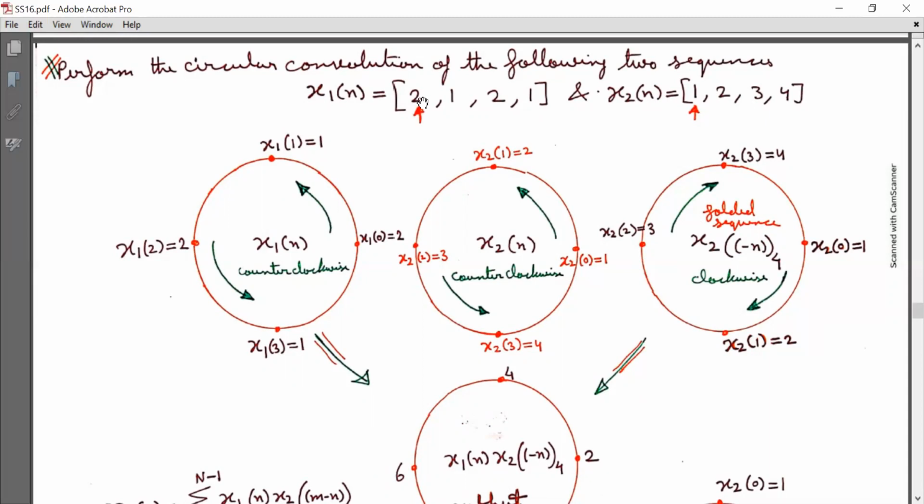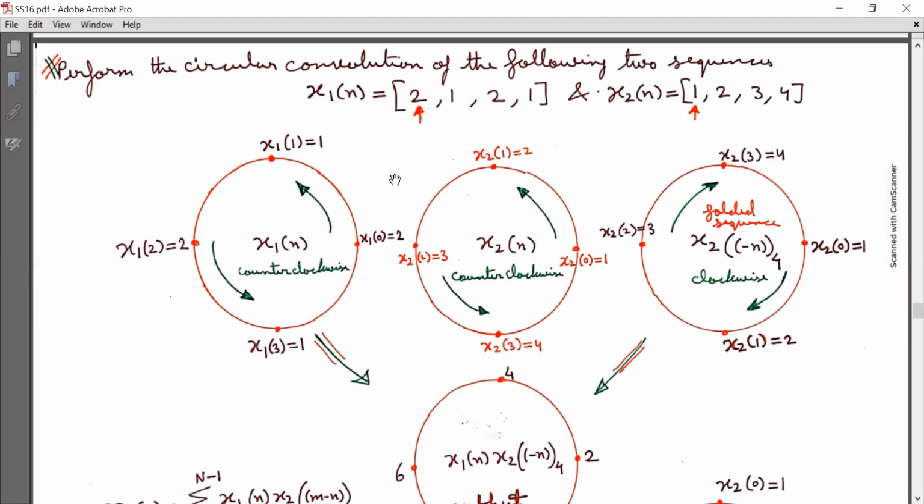So x1[0] is 2, x1[1] is 1, x1[2] is 2, x1[3] is 1. And we have another sequence x2[n] that has elements 1, 2, 3, 4. And this arrow sign indicates the origin, that is n is equal to 0. So x2[0] is 1, x2[1] is 2, x2[2] is 3, x2[3] is 4.